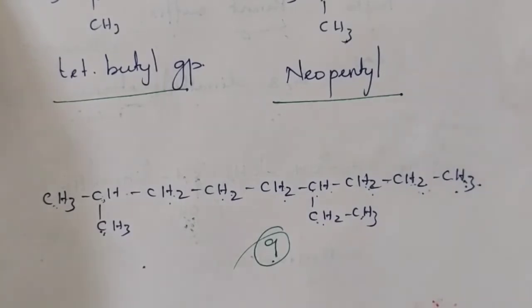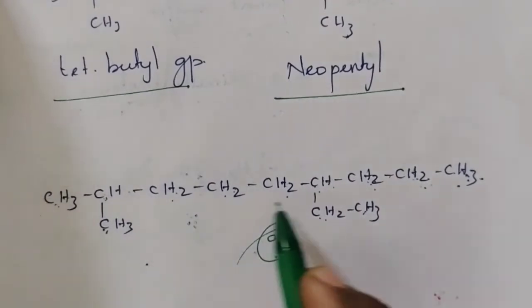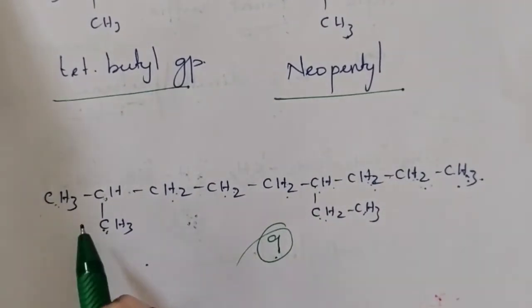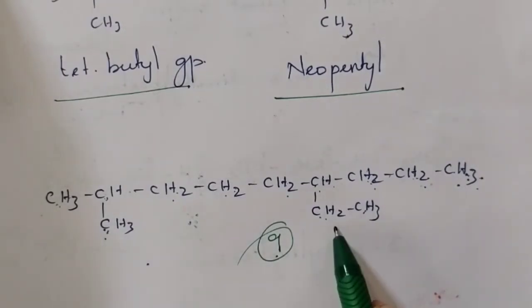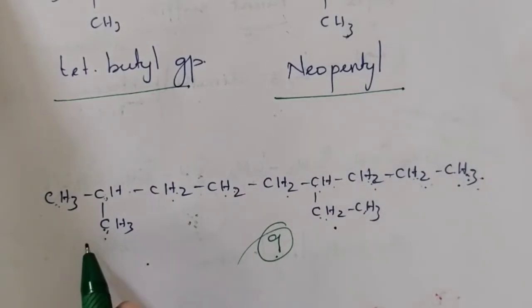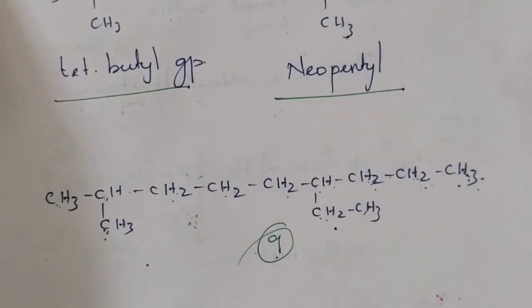But usually we select the straight chain as the parent. So, we will select this as the parent. When we select this as the parent, this and this are called substituents or branches. These branches, as we just studied, are alkyl groups. Now we have to name it.